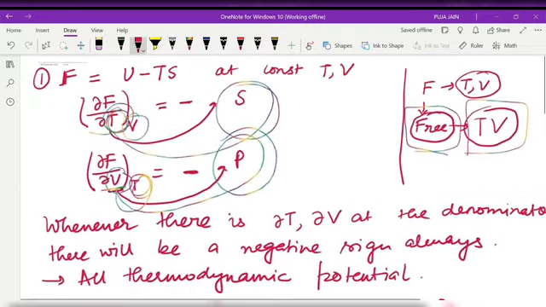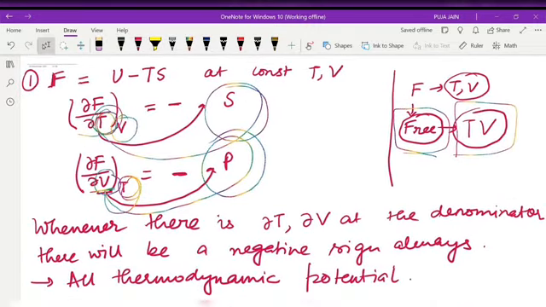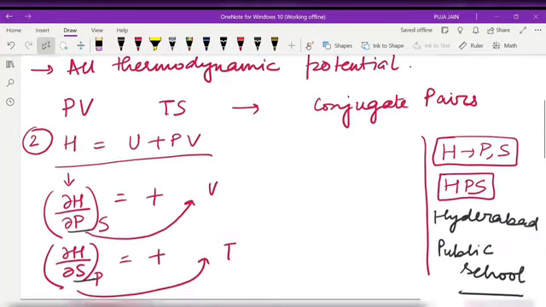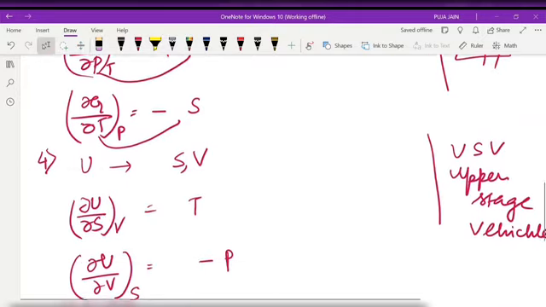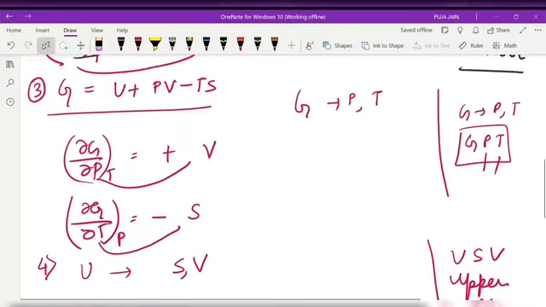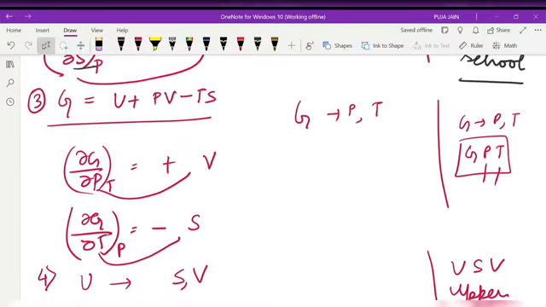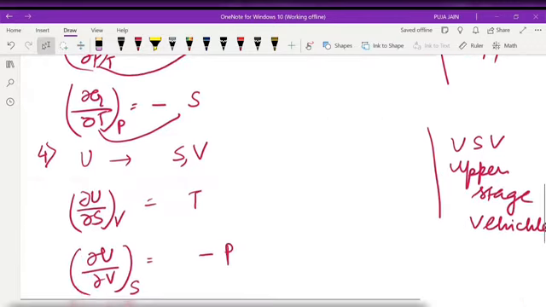One is what? When I'm free, I will watch TV. HPS, Hyderabad Public School. GPT, just make it familiar with GST. But since T and S are conjugate pairs, they cannot come simultaneously. So GPT. And USV, that is upper stage vehicle. Also, you can remember one thing, P is for positive. So in GST, since S is not there, so always be positive. Don't worry, someone is there. So GPT. And USV, that is upper stage vehicle.